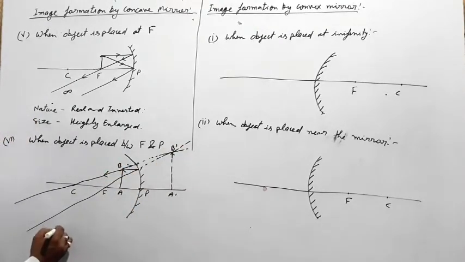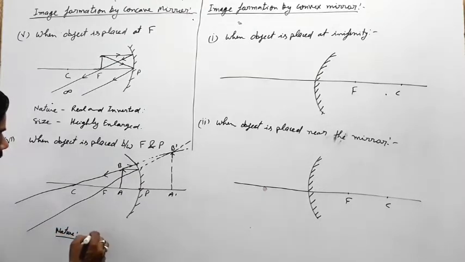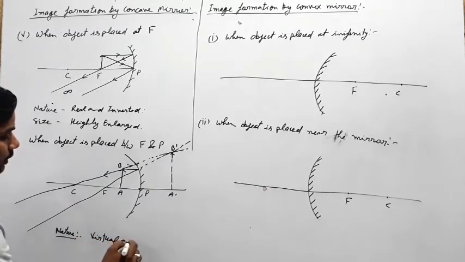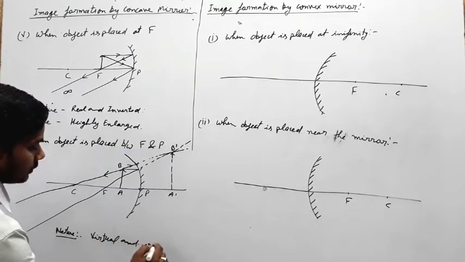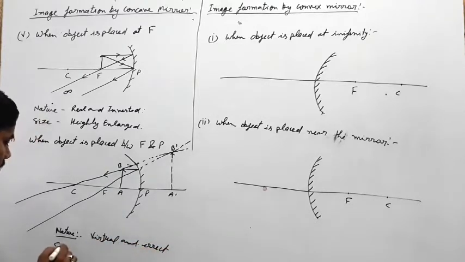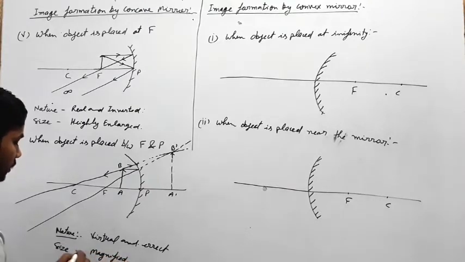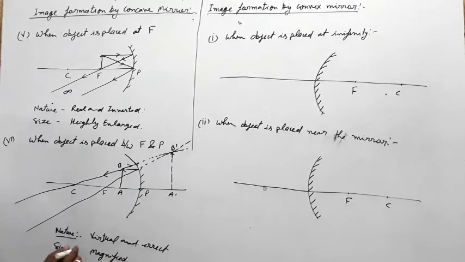So the nature for this condition is virtual and erect, and the size is magnified. So this is the image formation by concave mirror.